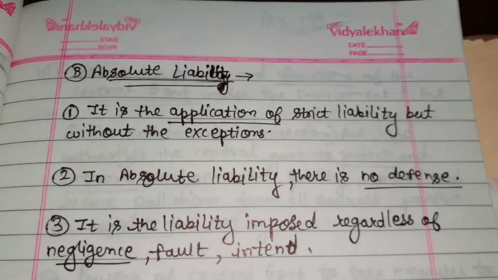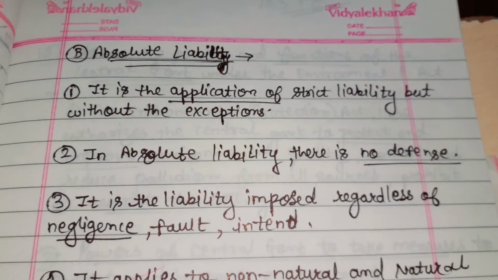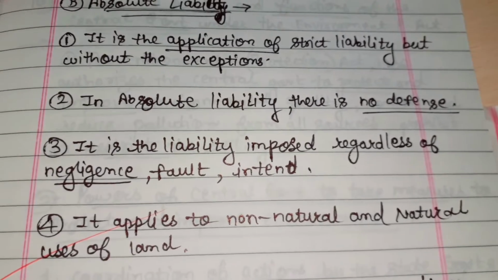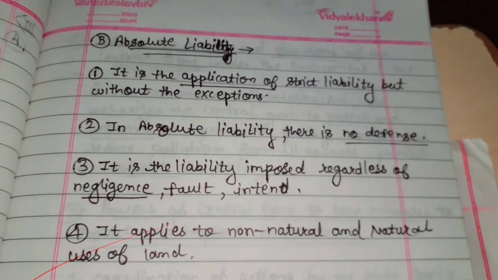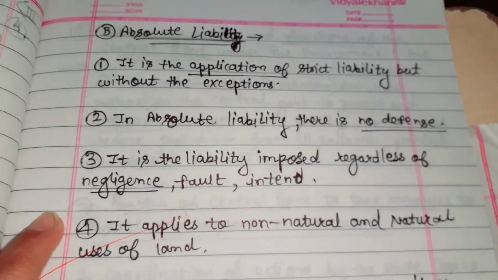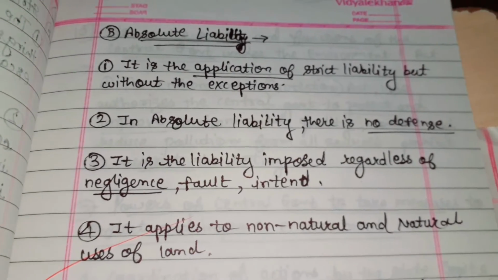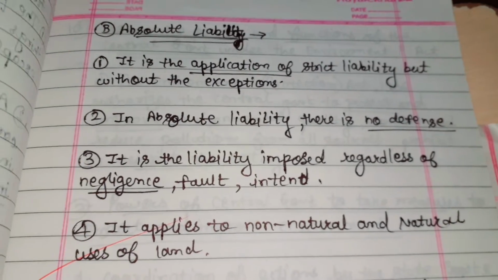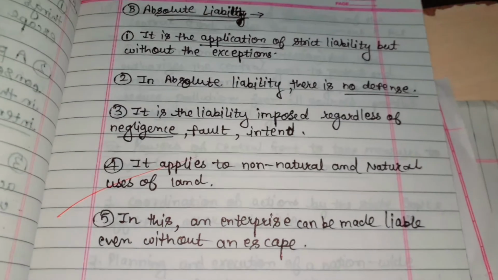Next is absolute liability. It is the application of strict liability but without the exceptions. In absolute liability there is no defense. It is a liability imposed regardless of negligence, fault, and intent. It means that in absolute liability, when loss happens to another person, negligence, fault, and intent are not considered.